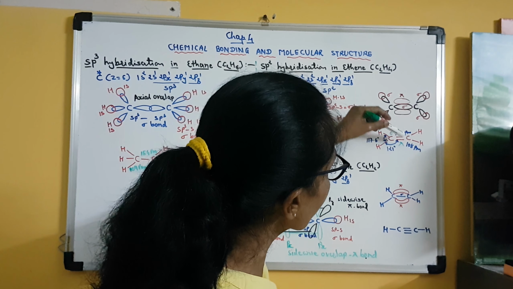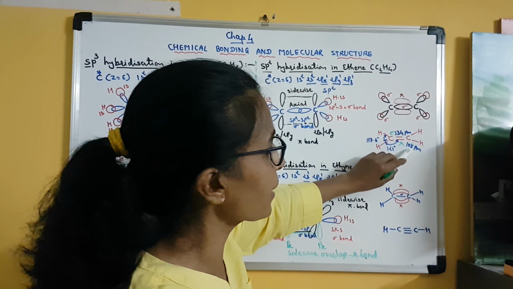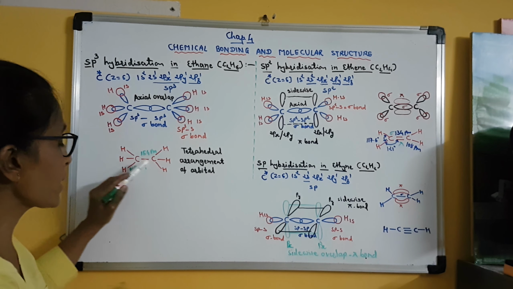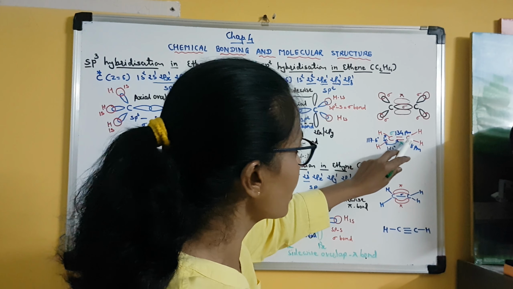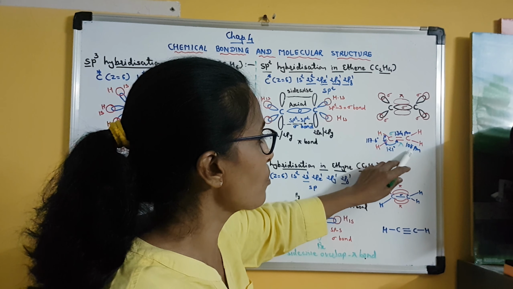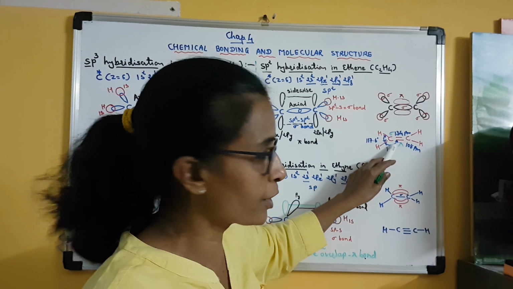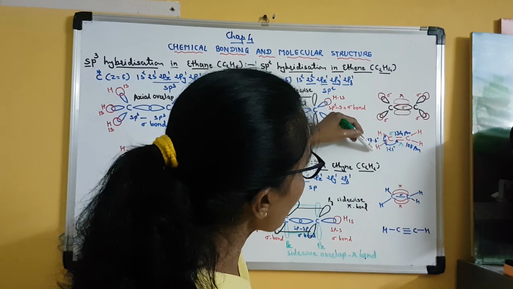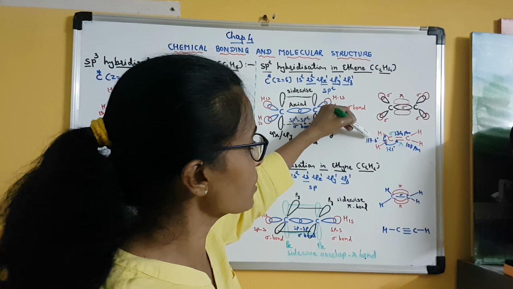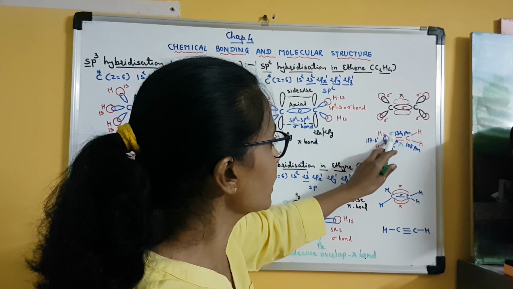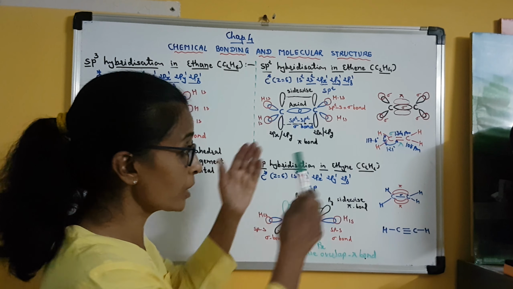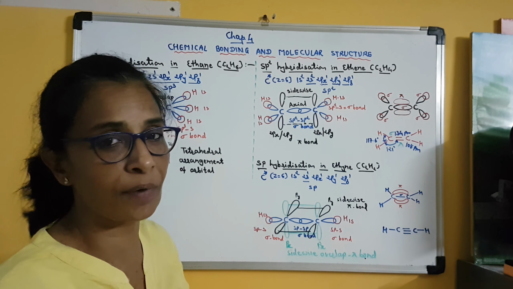And the carbon hydrogen bond length is 108 picometer. In ethane it is 109 picometer. So there is an effect of this double bond on the carbon hydrogen bond also, and that is why this bond length value has also reduced. Clear? Then this hydrogen carbon hydrogen angle is 117.6 degree, and the hydrogen carbon carbon bond angle is 121 degree. So here you have to remember these bond angle values also.